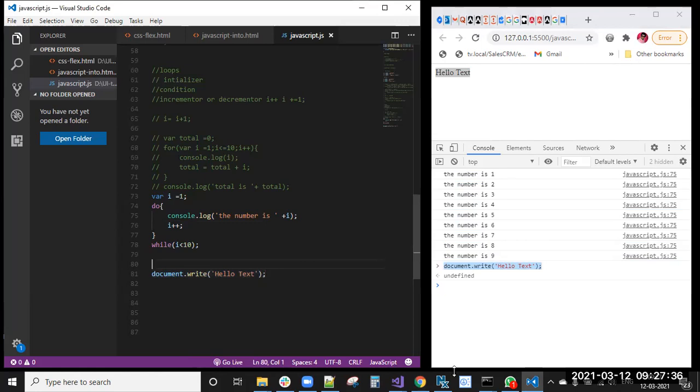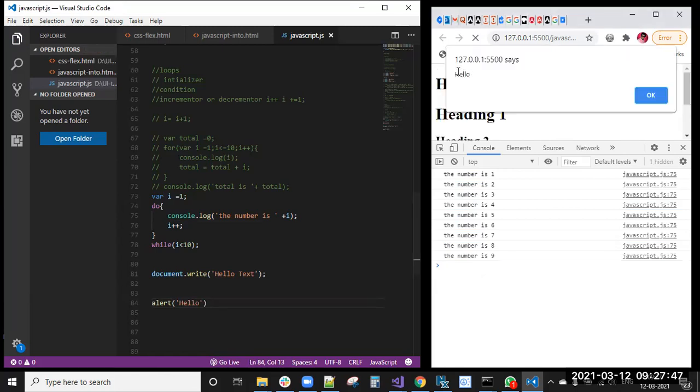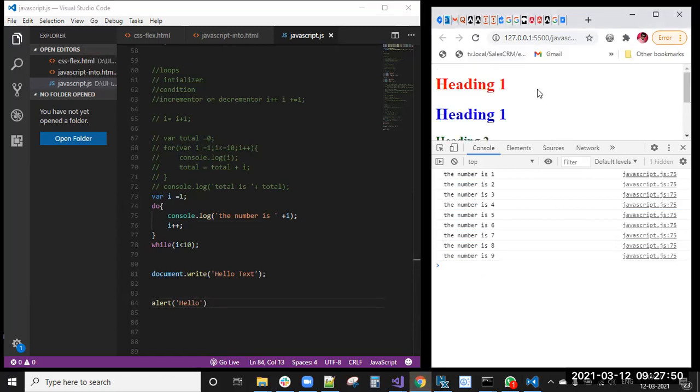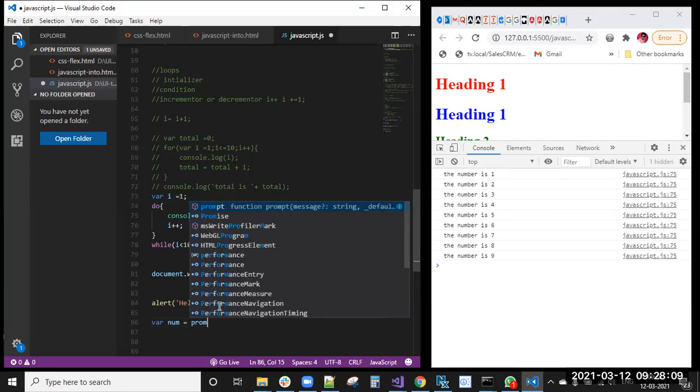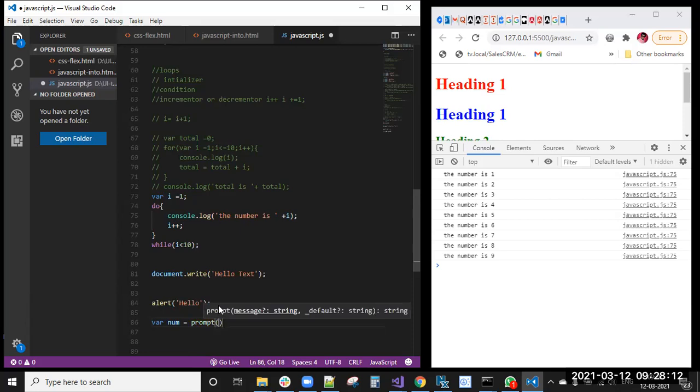Next one is alert. We already know console.log means it will log in the console. Alert means we will get a pop-up window like this, Hello. So we got the alert. And prompt. We can play with this prompt also: num equal to prompt of enter your age.